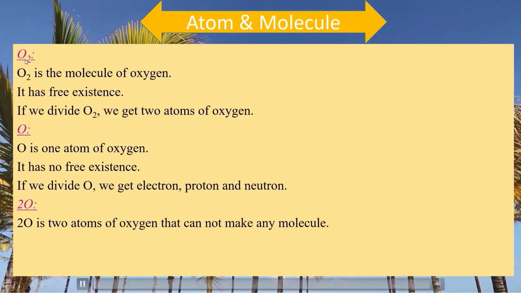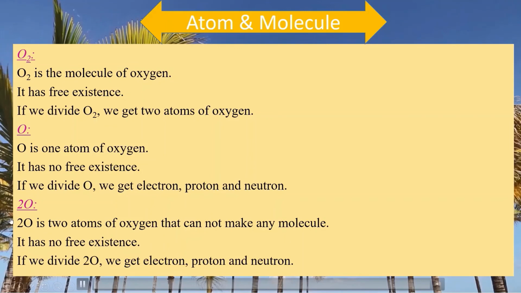Here also 2 atoms of oxygen, but they make 1 molecule. But here 2 atoms of oxygen cannot make any molecule. It has no free existence. Here also, if we break 2O, then we will get electron, proton, and neutron.